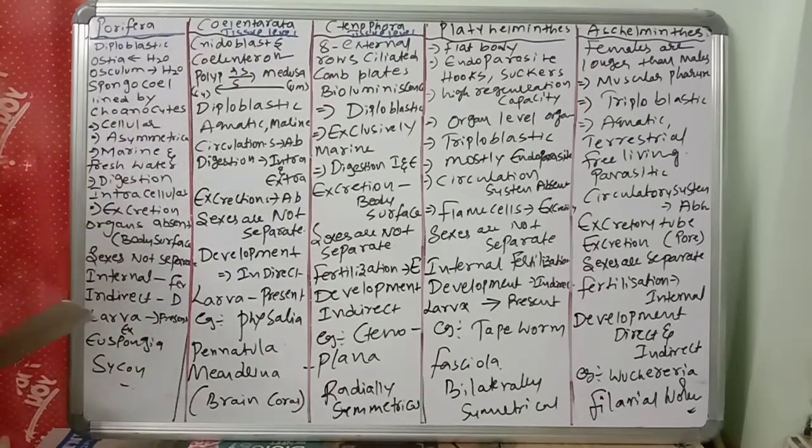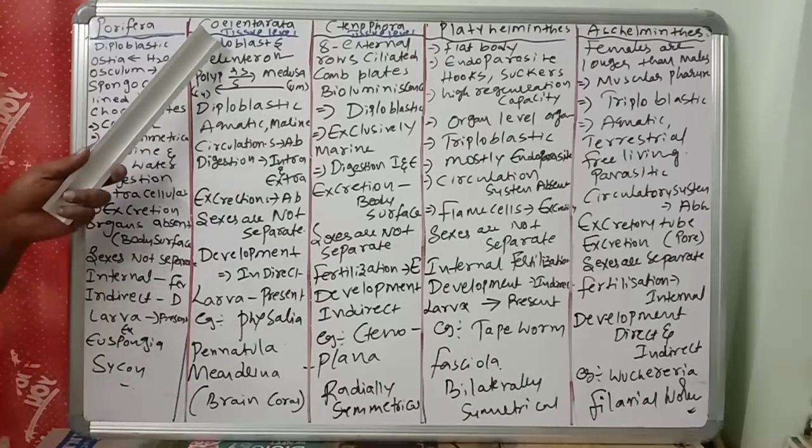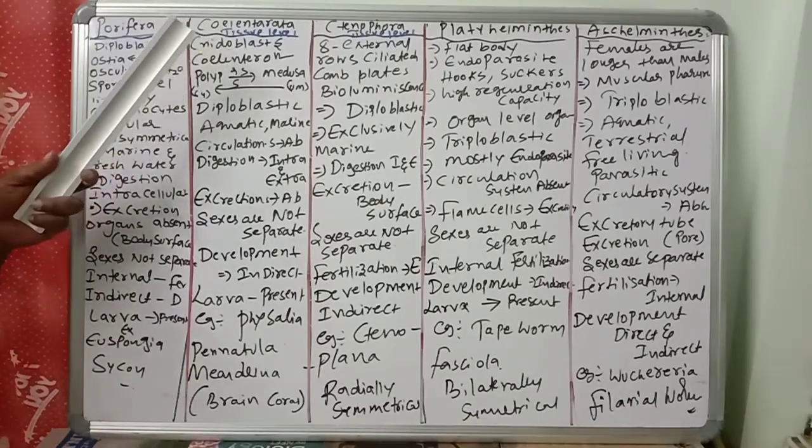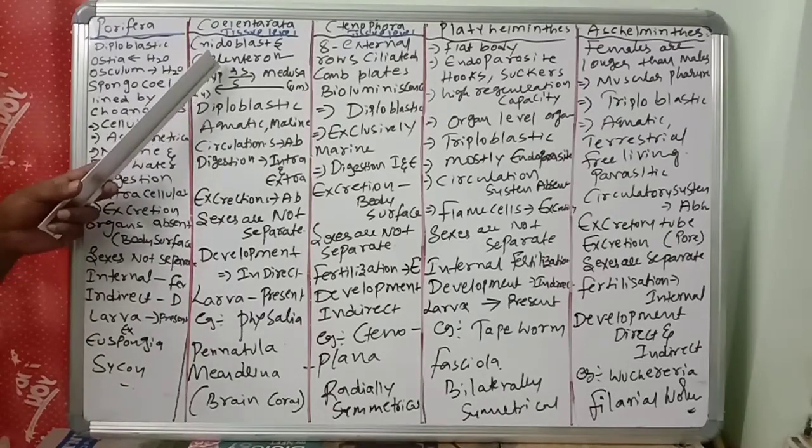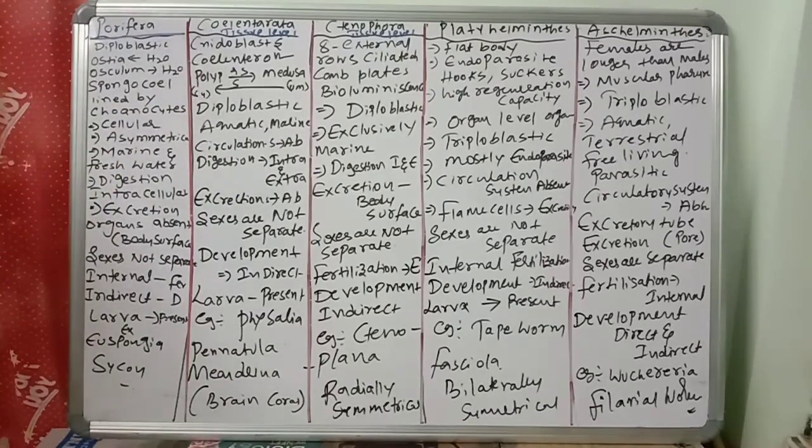Nidoblasts are for anchorage to connect the prey, and for defense and capture of prey. The most important feature is the body cavity, called the coelenteron. Because of the nidoblasts and this cavity, they are called Coelenterata, Cnidaria. The body cavity is called the coelenteron.